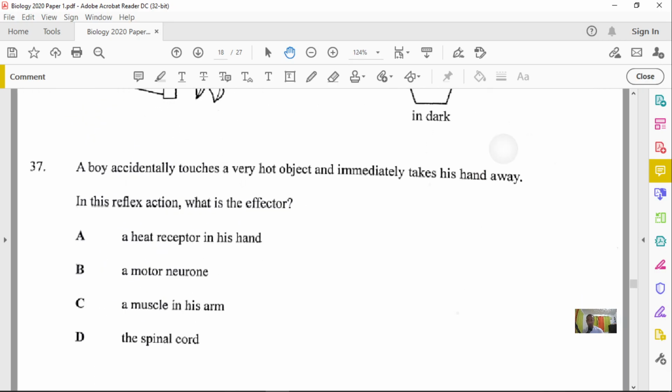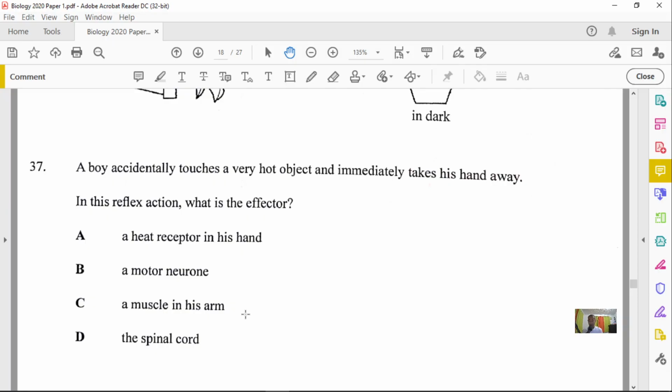This is question number 37. It says that a boy accidentally touches a very hot object and immediately takes his hand away. In this reflex action, what is the effector? Remember, effector cells are found within the muscles. The muscles within the arm will contain the effector cells because that's where the action will take place. Think about the word effector: that is what is going to bring about the effect.